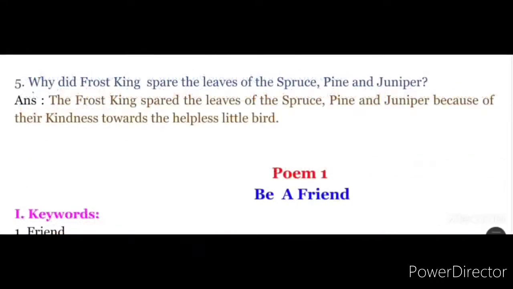Look at the last and final question of the first prose, Why the Evergreen Trees Never Lose Their Leaves. Look at the fifth question here. Why did Frost King spare the leaves of spruce, pine and juniper? Answer here. The Frost King spared the leaves of spruce, pine and juniper because of their kindness towards the helpless little bird. So that's the fifth question from the lesson prose, Why the Evergreen Trees Never Lose Their Leaves.